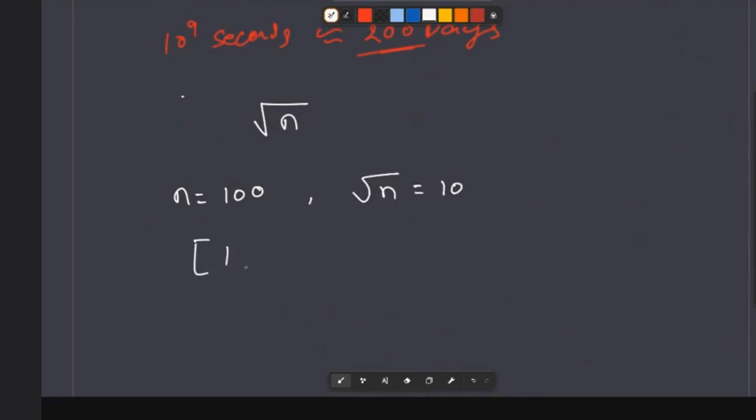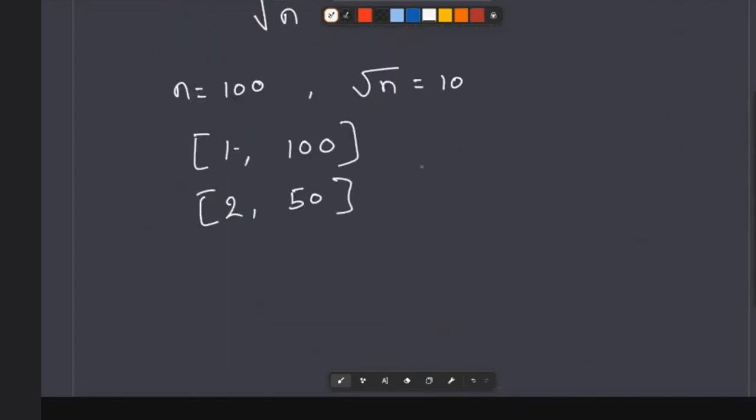Indeed, 1 is a divisor, and its complement, n divided by this number, so 100, is also a divisor. Then 2 is a divisor of 100, and 50 is also, as 100 divided by 2. Then 4 is a divisor, and 25 also is a divisor, as 100 divided by 4. Then 5 and 20, and then comes 10 comma 10.